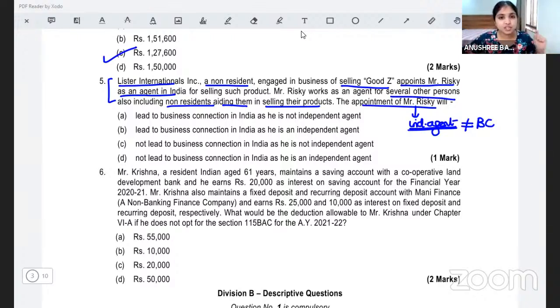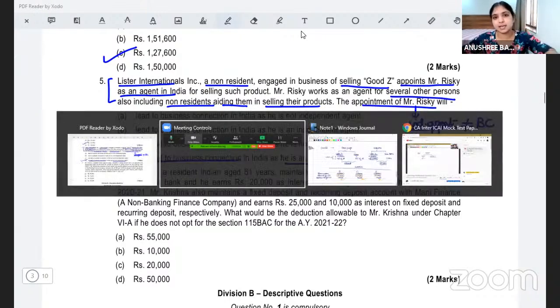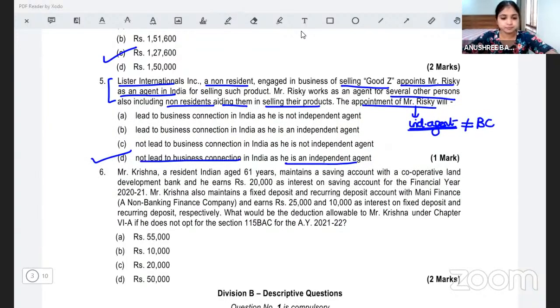An independent agent is a person who is doing work for several people. Mr. Risky is working as an agent for several people. So he becomes an independent agent. So he is not a business connection. It will not lead to business connection in India. Your answer will be option D. All right.